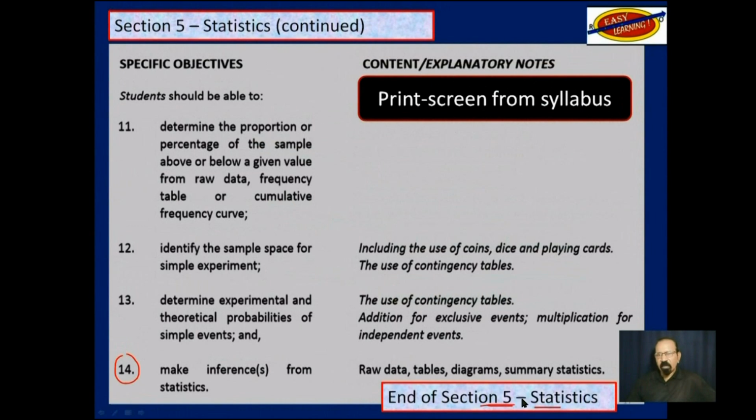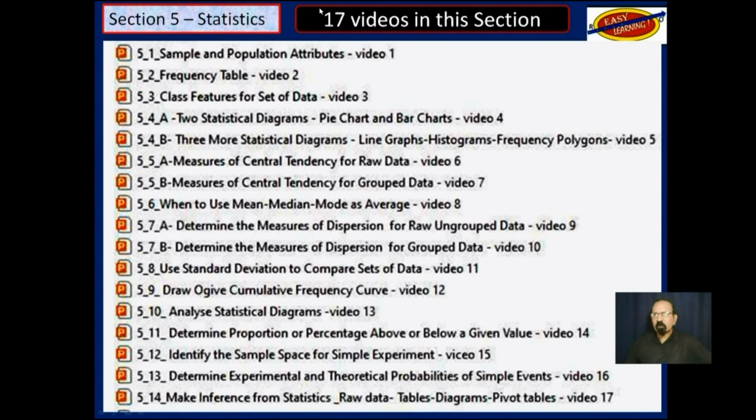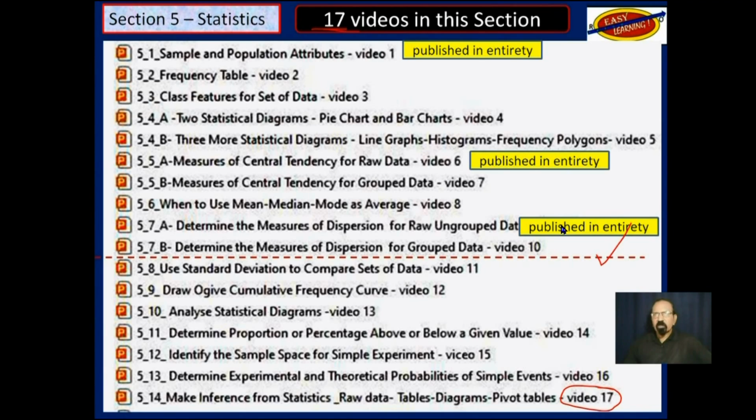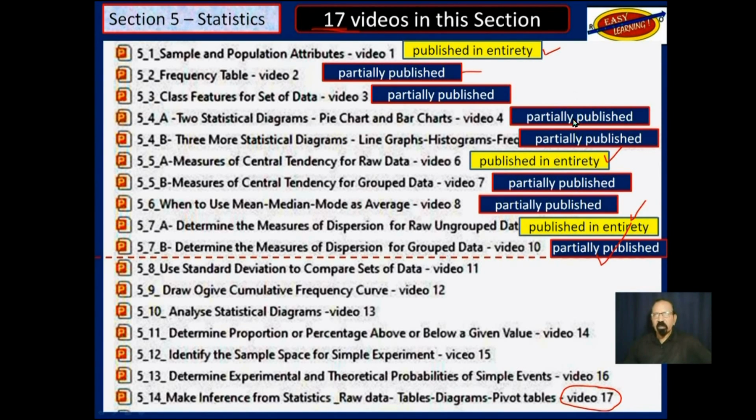So section 5, statistics, has 14 objectives. I have divided those 14 objectives into 17 videos, as you see here. And so far, we are at this point here, where that red line is. Those 3 have been completed and published in their entirety on YouTube. And these others that you see here, up to here, are partially published on YouTube.